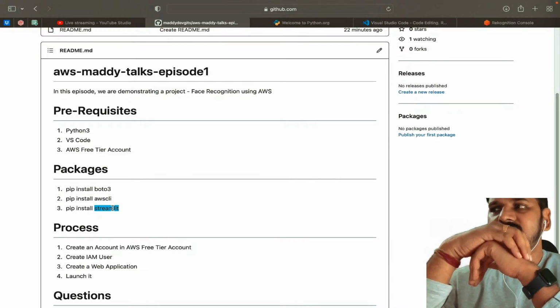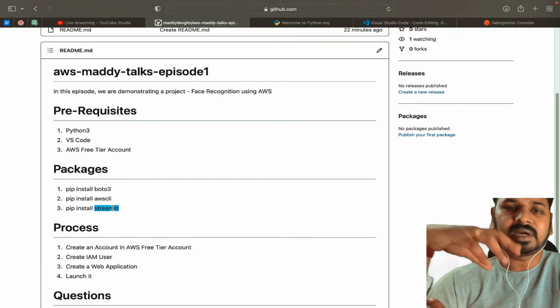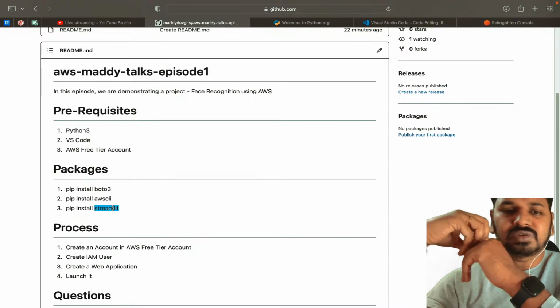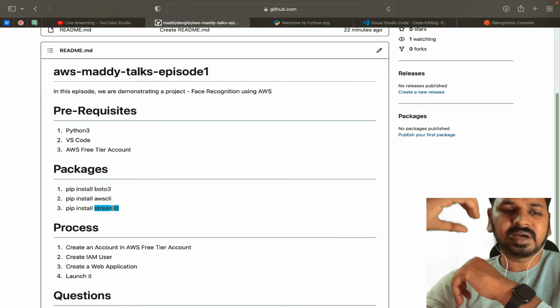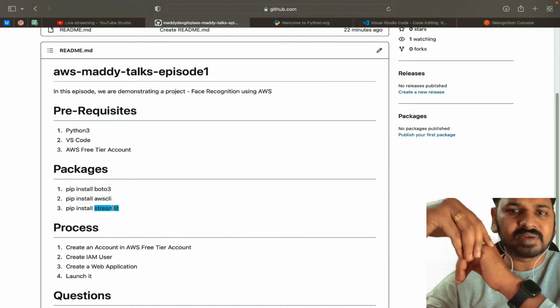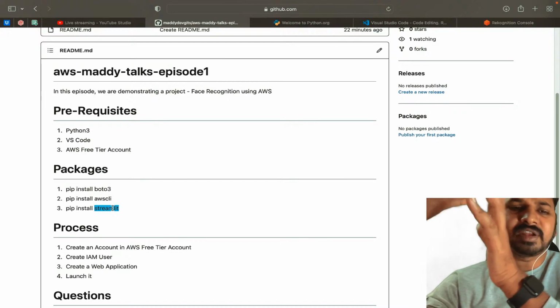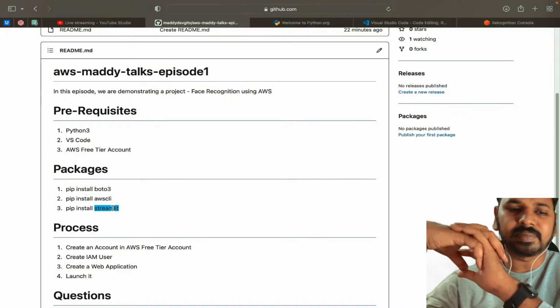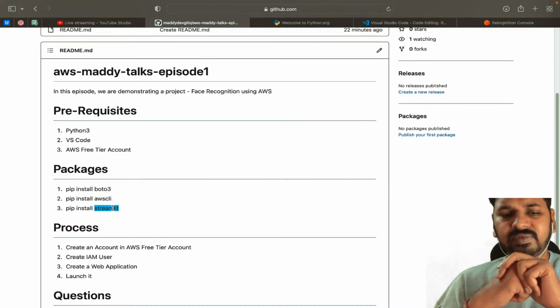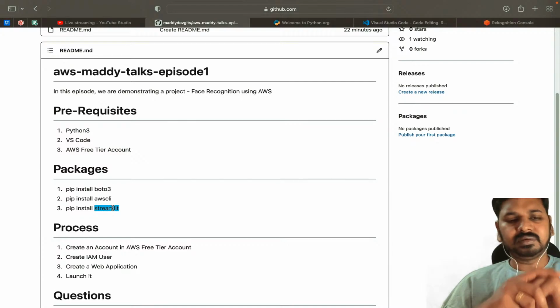By using these web applications, you can easily create some kind of front end so that the user will be interacting with the front end. Once the user interacts with the front end, people will be giving some kind of input. For example, we will be uploading one face image, and that face image will be passed through the web application to the AWS service, wherein some kind of moderation and analysis will happen on the back end. That will be done by AWS, but Streamlit will be acting as the front end.